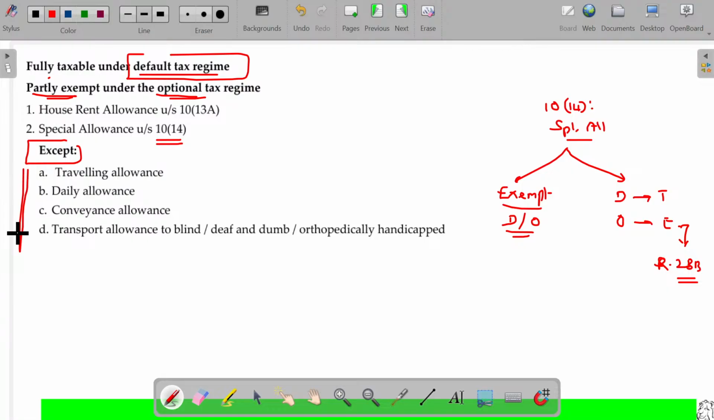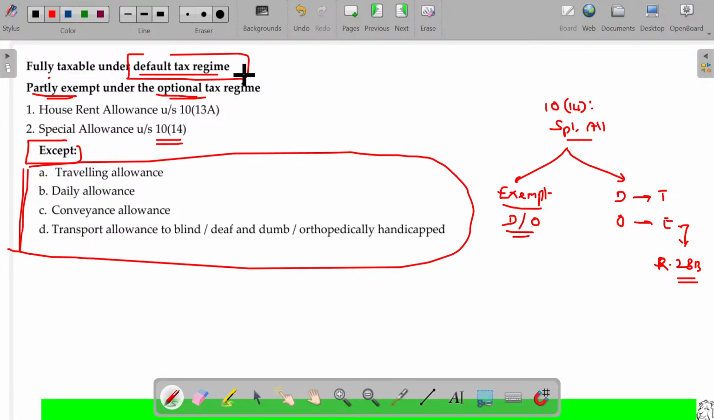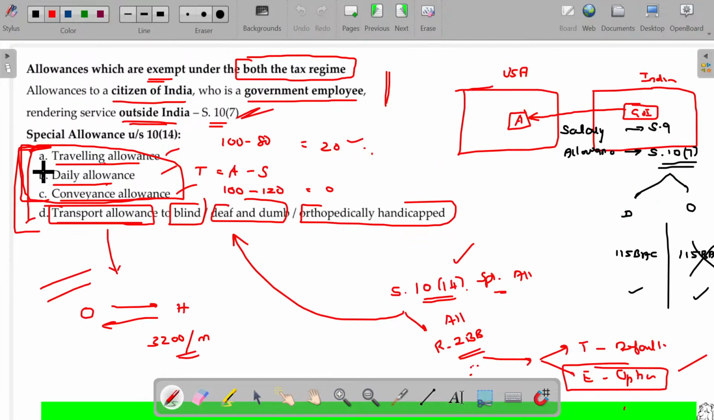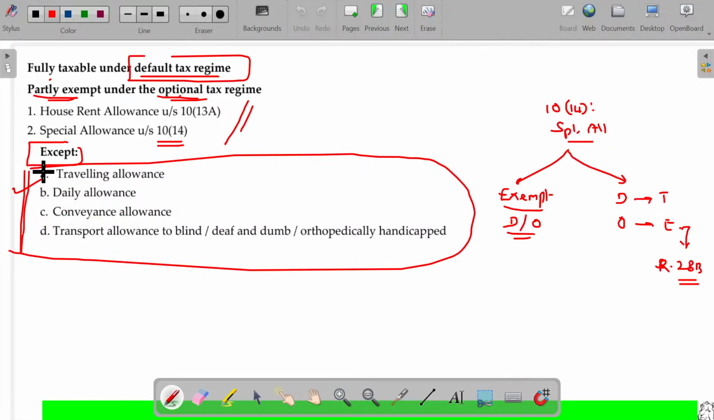Because these 4 we already studied, it's exempted under both the tax regimes. So stating whether it is taxable: it is exempted under the optional tax regime, but this will be exempted for both the tax regimes. Here I listed down what is exempted under both the tax regimes. Here, taxable under the optional tax regime. So you have to understand the difference between these two.